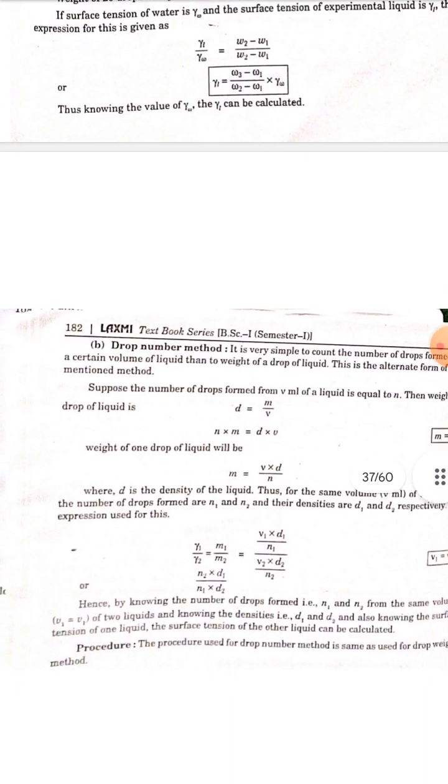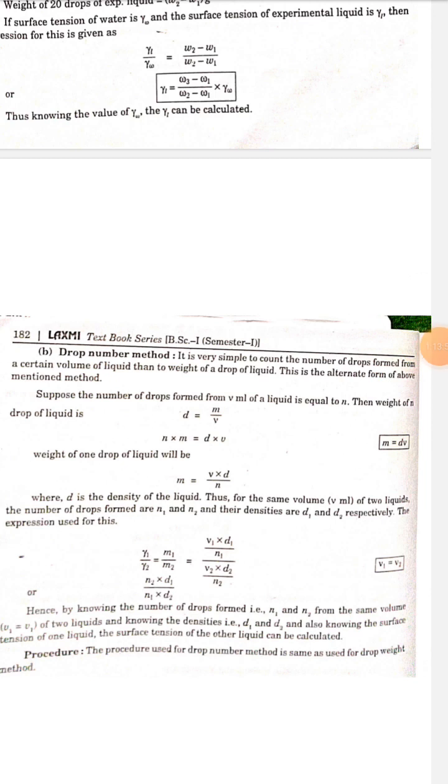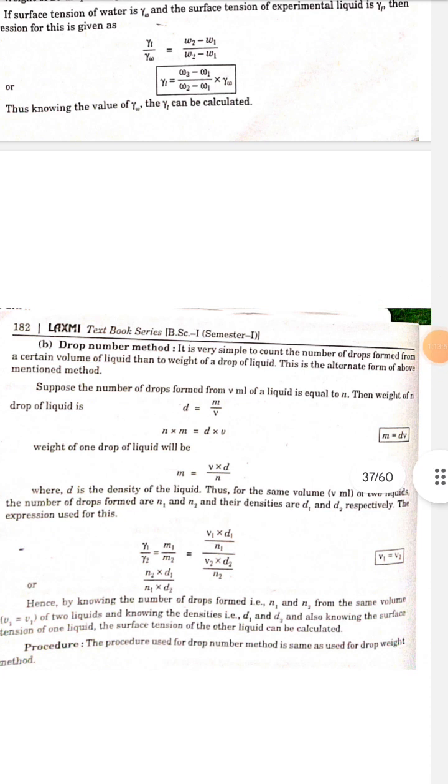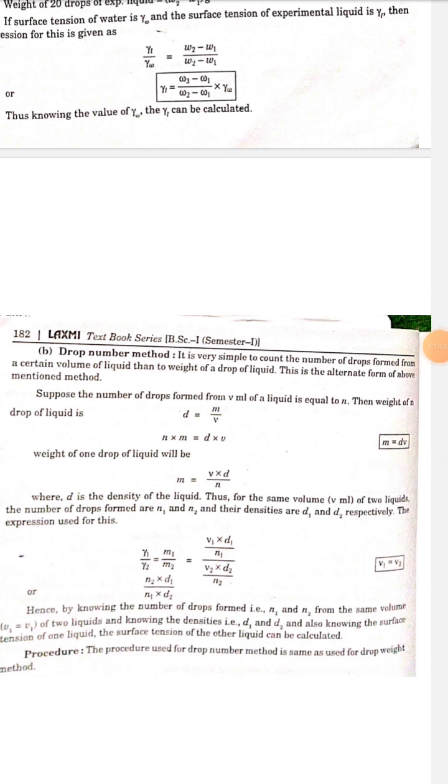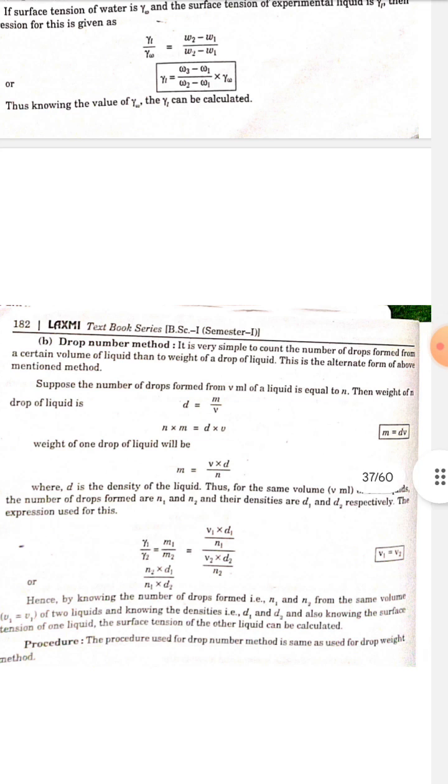Drop number method. It is very simple to count the number of drops formed from a certain volume of liquid than to weigh a drop of liquid. This is the alternate form of the above mentioned method. Suppose the number of drops formed from V ml of a liquid is equal to N. Then weight of N drops of liquid, with density D, is M, so N multiplied by m is equal to D multiplied by V, or m is equal to dV. Weight of one drop of liquid will be m is equal to V multiplied by D by N,